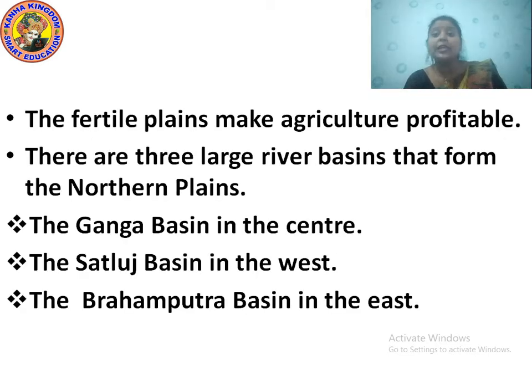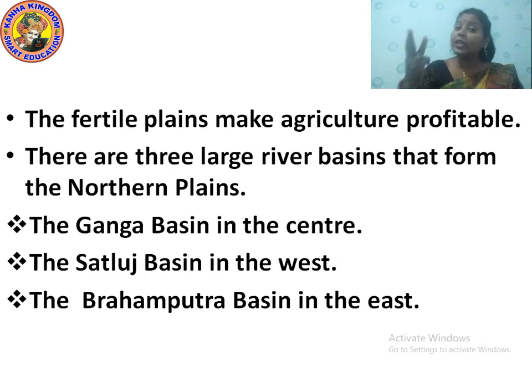You know what, students? The fertile plains make agriculture very profitable, because the land will be fertile over there. It is very easy to cultivate the crops. As crops are produced in a huge quantity, obviously agriculture will increase, and as agriculture increases, it will give a profit to the farmers and to the industries.